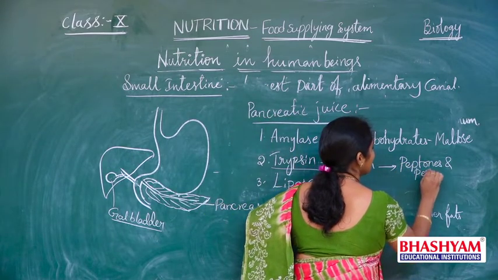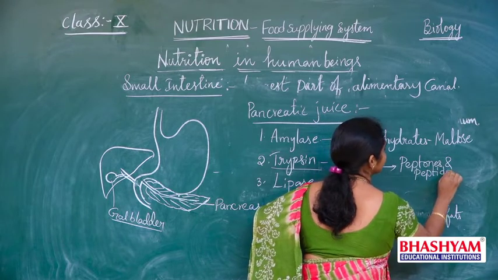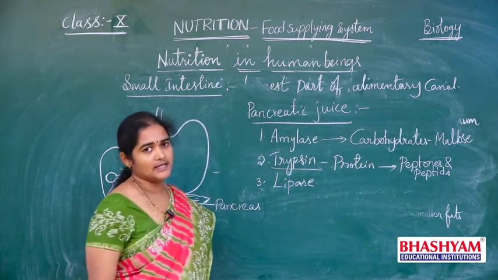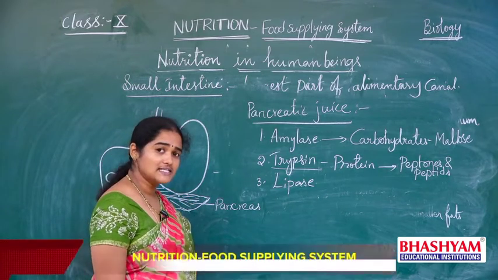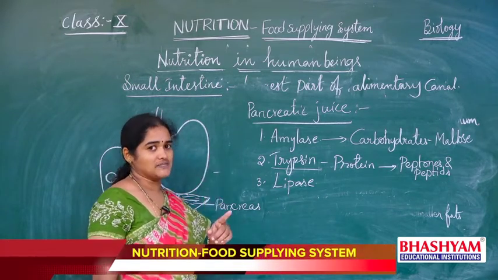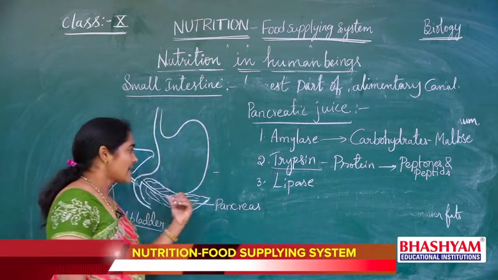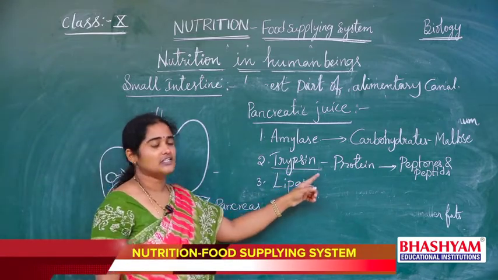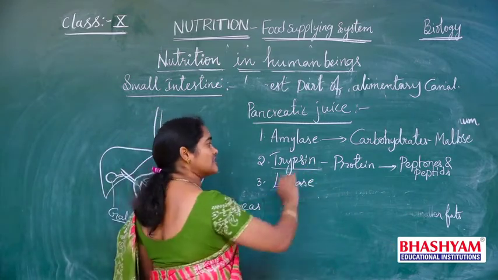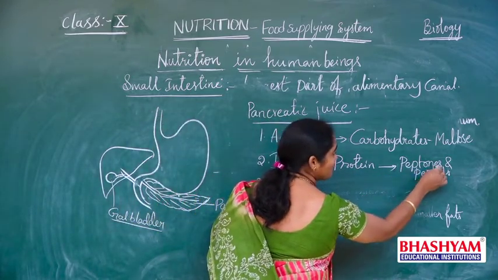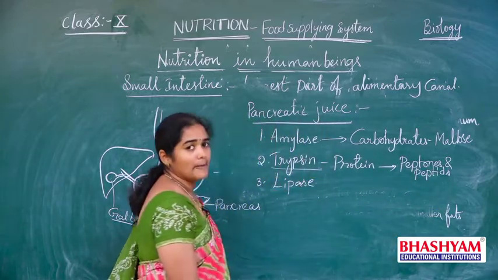So what are the enzymes that act on proteins? There in the stomach, pepsin. Here in the pancreatic juice, trypsin. These both are the enzymes that act on proteins and convert the proteins into simple form called peptones and peptides.